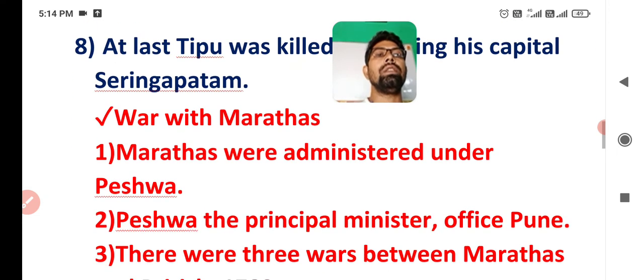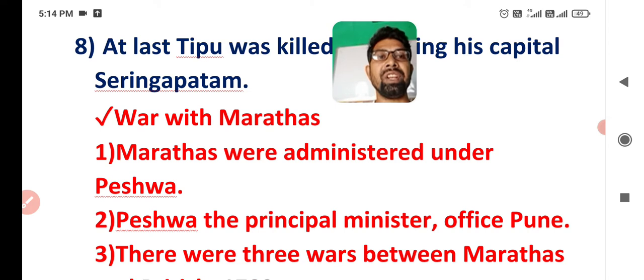And next, the British started war with the Marathas. The Marathas were also a major power in the south or southwest. The Marathas were administered under the Peshwa.